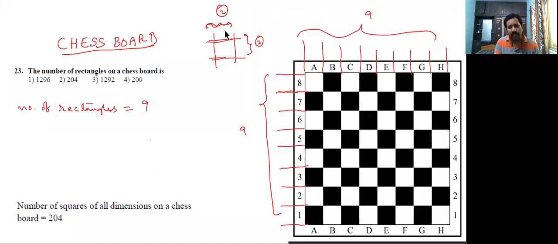Out of 9, two can be selected for one set, and another two for the other set: 9C2 into 9C2. These are the number of rectangles.